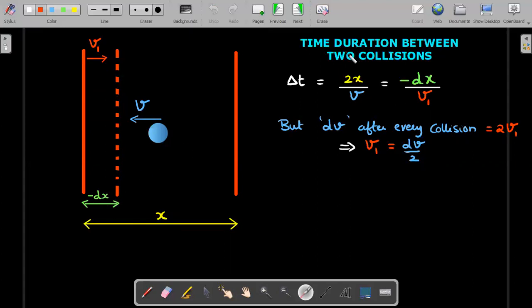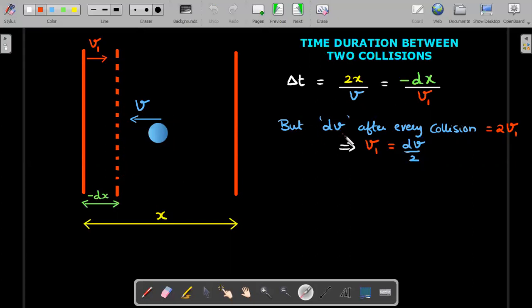The time duration between two collisions can be measured in two ways. It can be measured as the distance traveled by the wall divided by its velocity, or, during this entire time, the ball travels approximately a distance of 2x back and forth and then hits this wall again. So it can be written as 2x divided by v, where v is the arbitrary velocity of the ball, changing over every collision. If the wall is massive, the speed of the ball changes from v to v plus 2v1. That is a simple collision situation you should all be aware of.